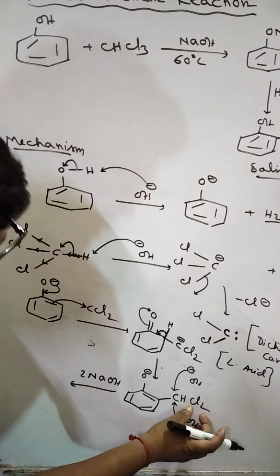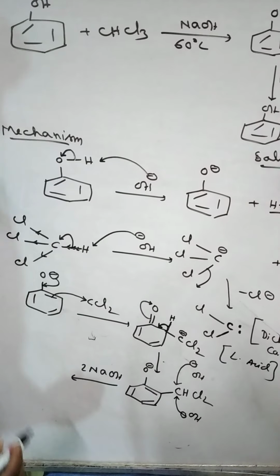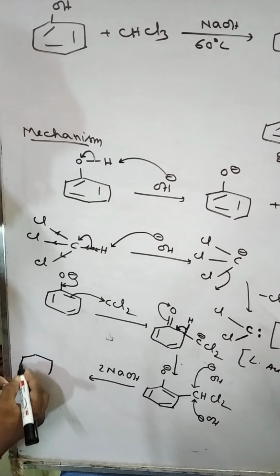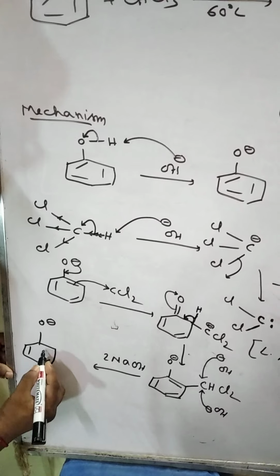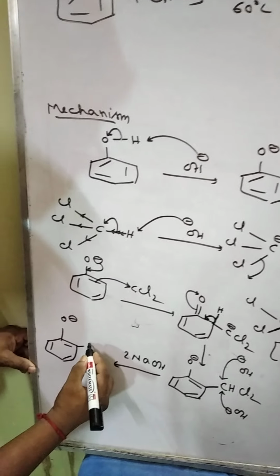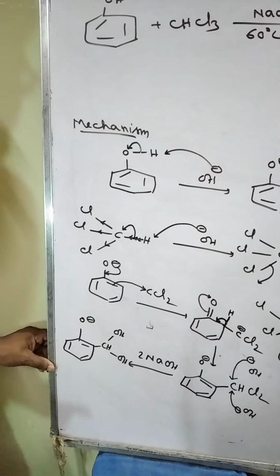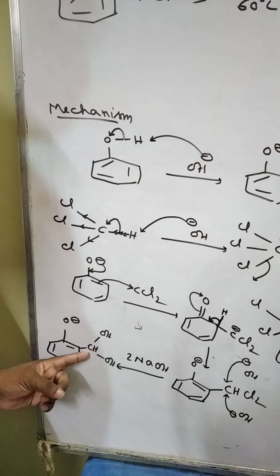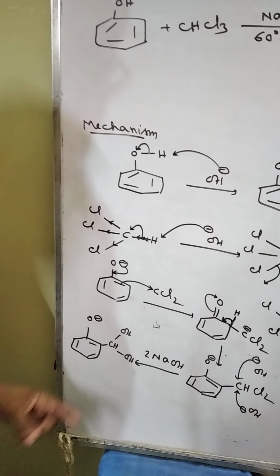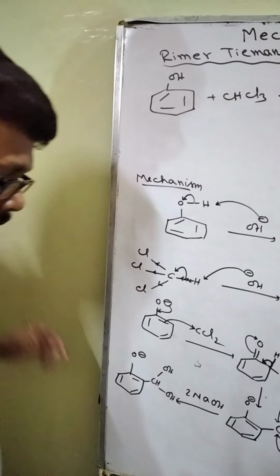And the 2 Cl atoms will be released. Thus we get O minus, the ring with double bonds, and CH(OH)2. Here we see 2 OH groups are attached to the same carbon atom. Thus this compound is not a stable compound.